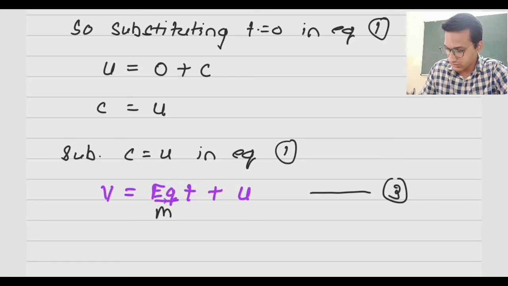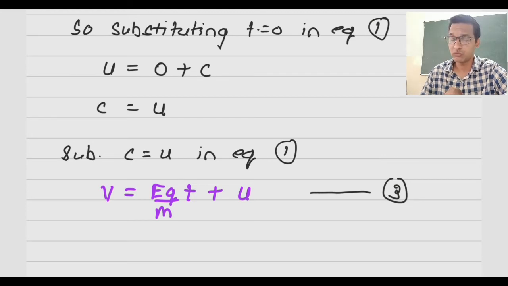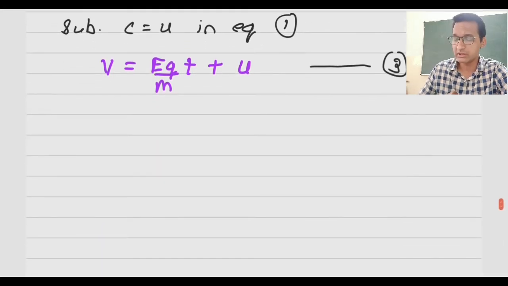This is the equation for the final velocity. It is the same as we get for equations of motion. Now we will try to obtain an equation for displacement. Again the method is the same.